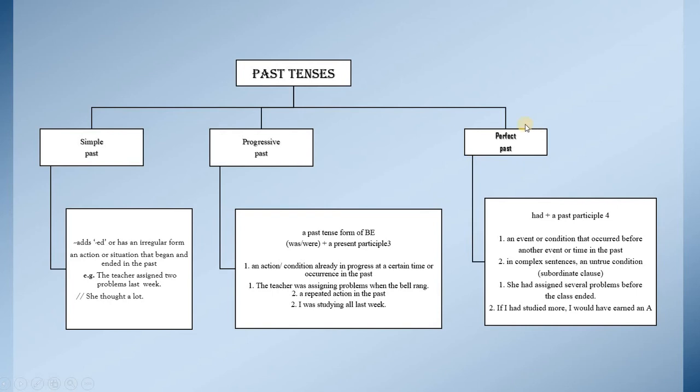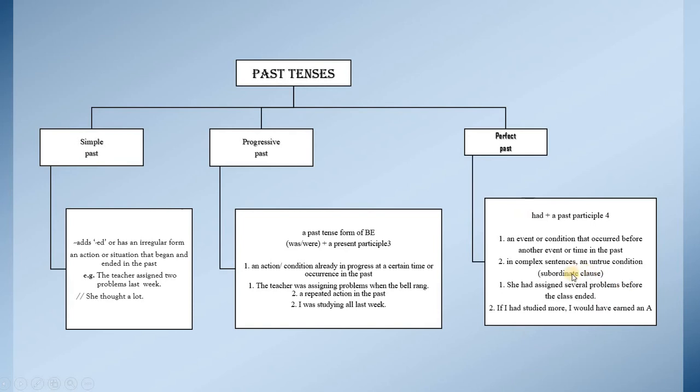The past perfect is just the helping verb have in the past, which is had, plus a past participle. It expresses an event or condition that occurred before another event or time in the past. Example: she had assigned several problems before the class ended.